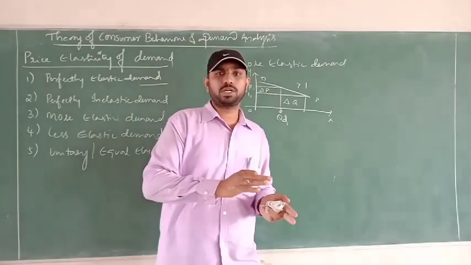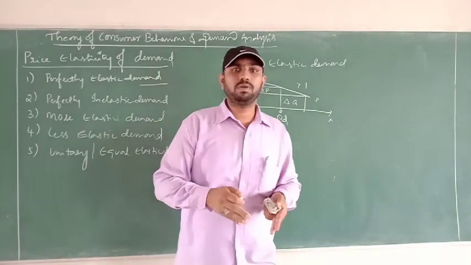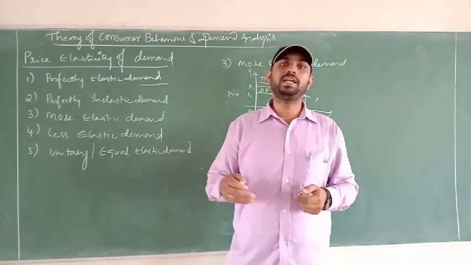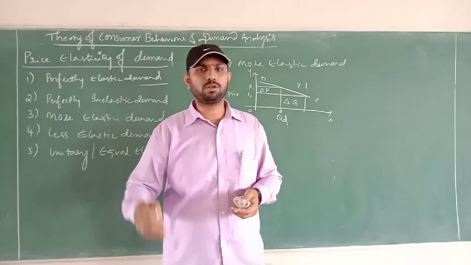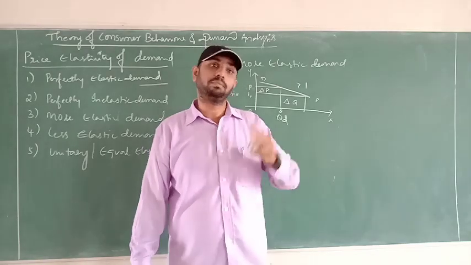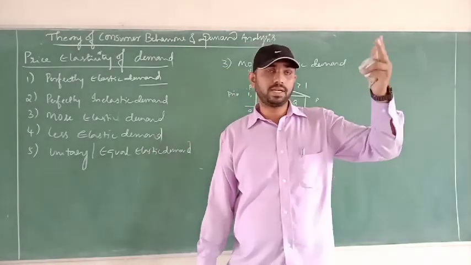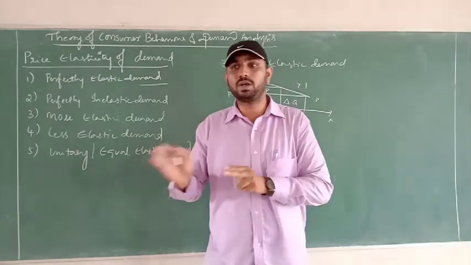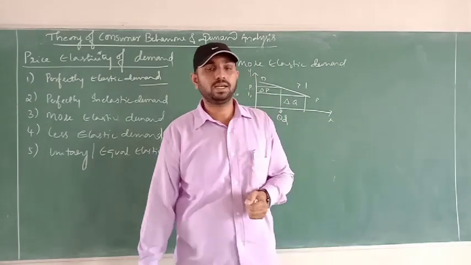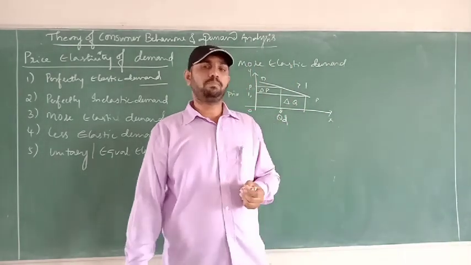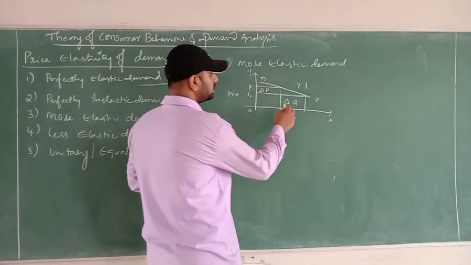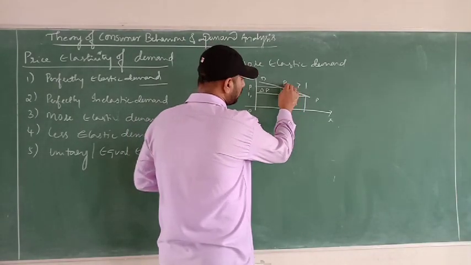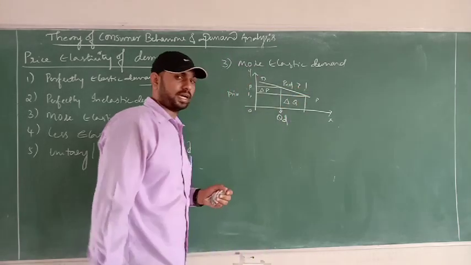But before, you used to consume some 4 kilos, and now you may buy more than 8 kilos. So it will be more than 8 or 9 kilos you may buy, because prices may vary. When the price has come down, consumption will be more than what the actual price has come down. Then that is called more elastic demand, where the percentage change in the demand is greater than 1. PED is greater than 1.